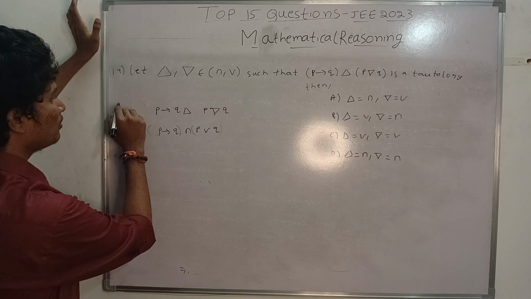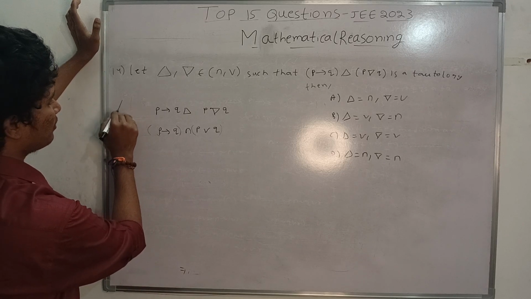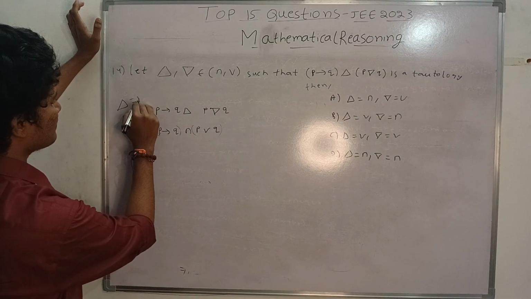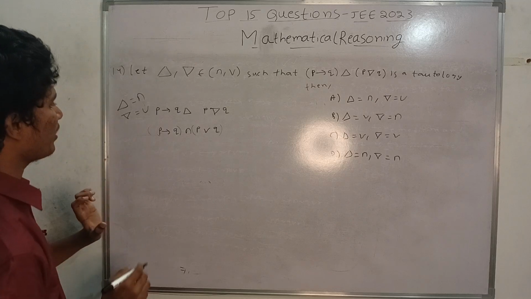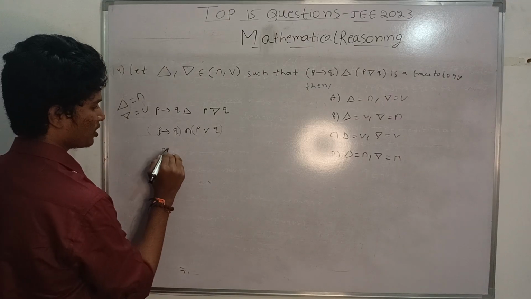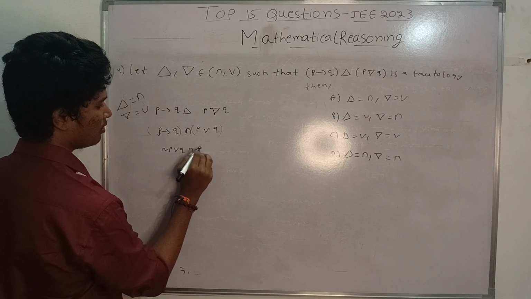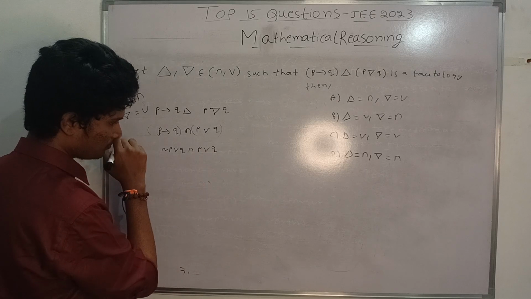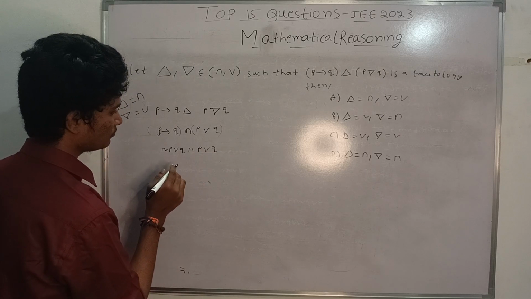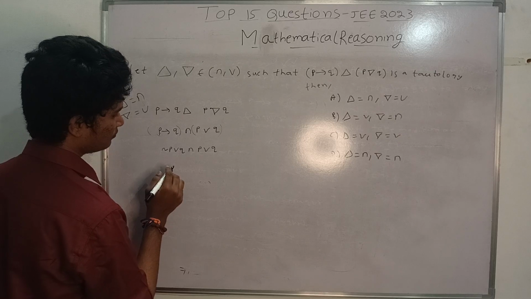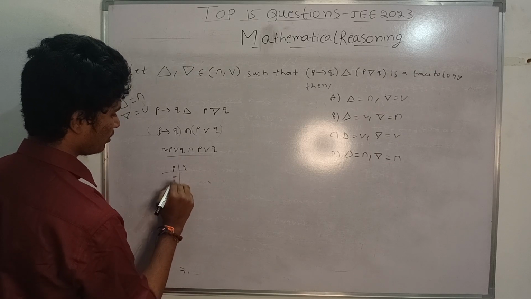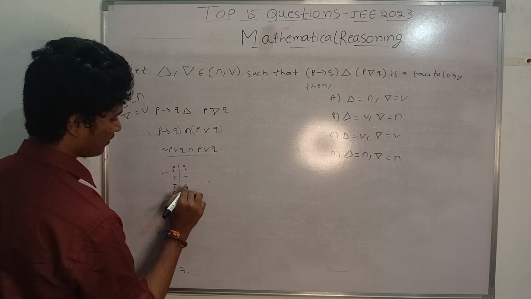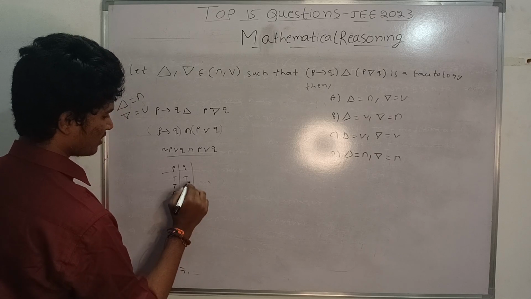What have I taken? This is AND, and this is OR. This combination I have taken, and now I am checking negation P or Q. Suppose we take P, Q: T, T, F, F, T, F, T, F. What is negation P?